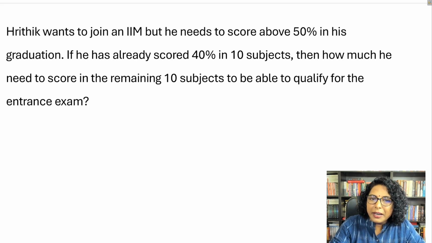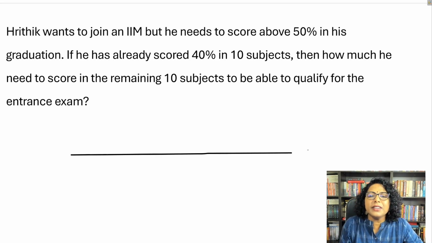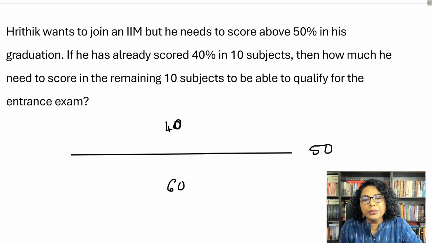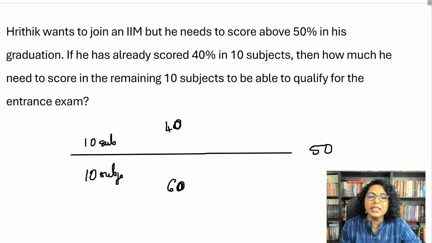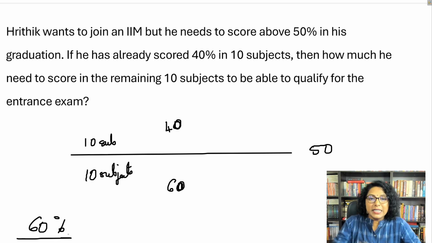He wants to join an IIM, but he needs to score above 50% in his graduation. If he has already scored 40% in 10 subjects, how much does he need to score in the remaining 10 subjects to be able to qualify for the exam? Now this should be easy. You have a 50, and you already have 40 over here. To balance it out, you need a 60, because there are 10 subjects here and 10 subjects there. So for each 40 you need each 60. The answer is he needs to score 60% in the remaining 10 subjects.